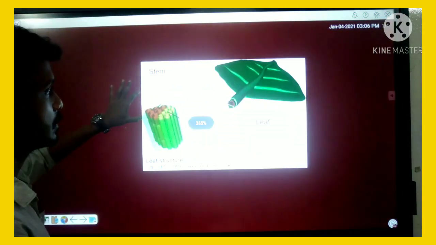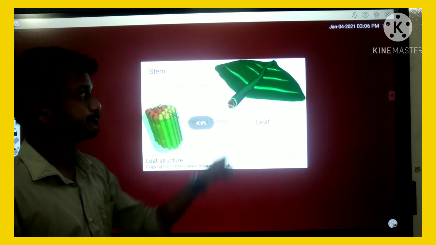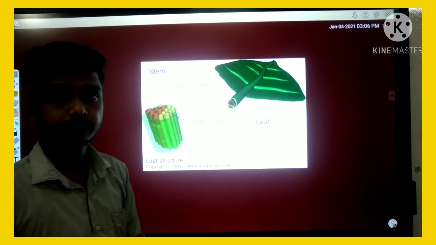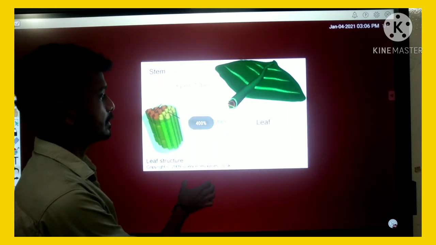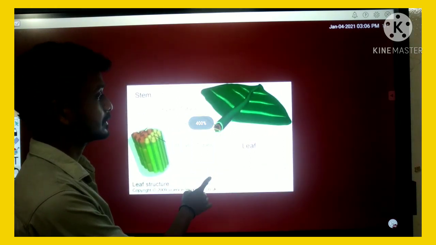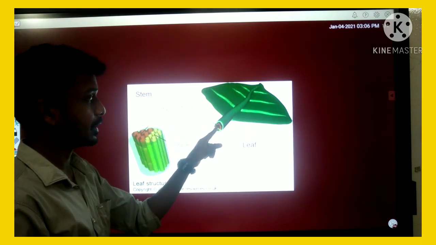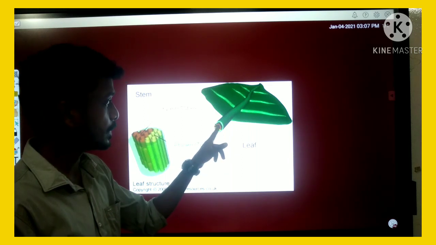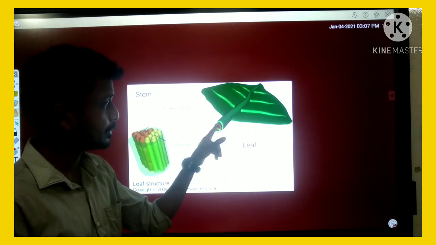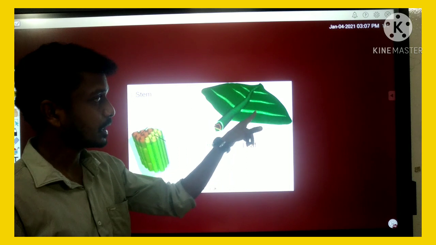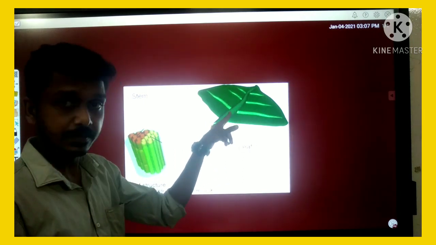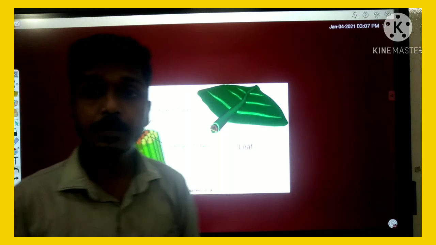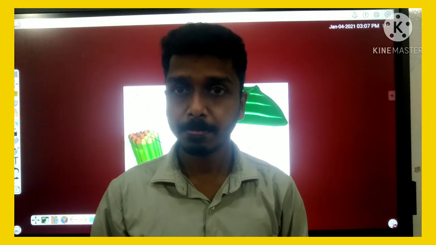Here we have taken a small section of leaf. In this section you can see the xylem and phloem in the leaves. Xylem tube and phloem tube. Xylem tube helps to take water to the leaf and phloem tube transports food from the leaf. Xylem and phloem both are present in a leaf.